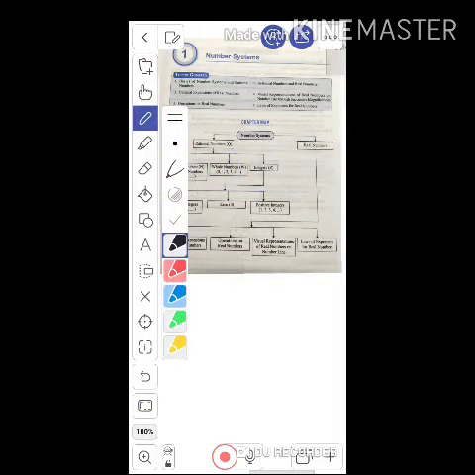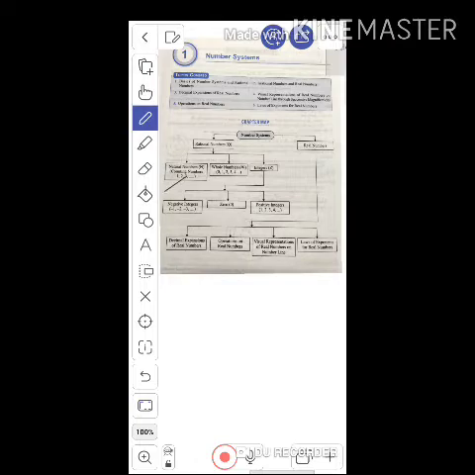Natural numbers means the numbers which are countable. Yes, numbers form the base of mathematics. We all know that counting numbers 1, 2, 3, 4 are also called natural numbers, and these are denoted by the letter N.